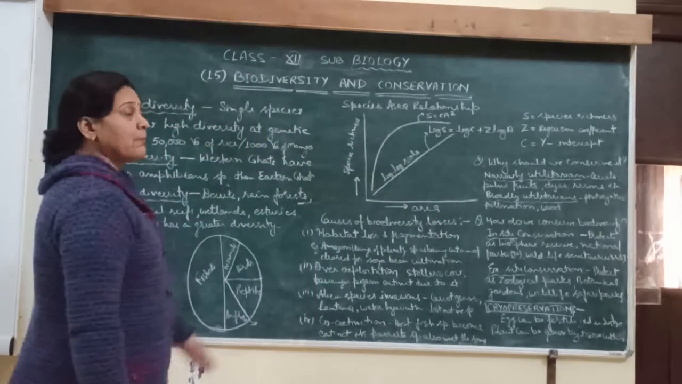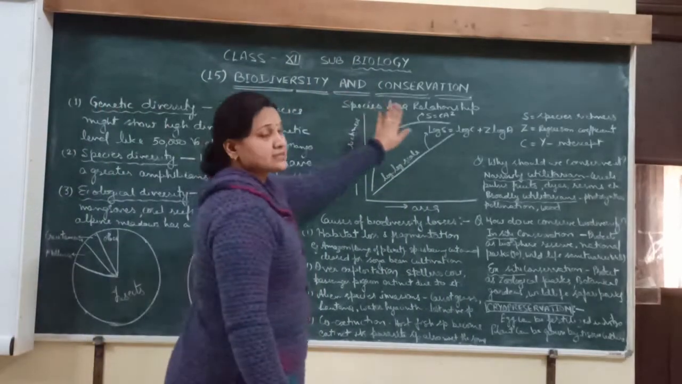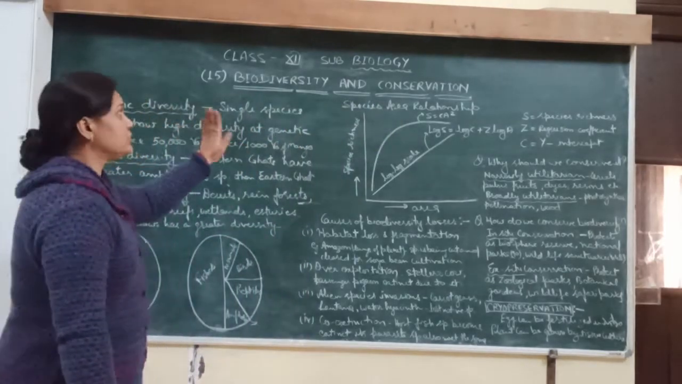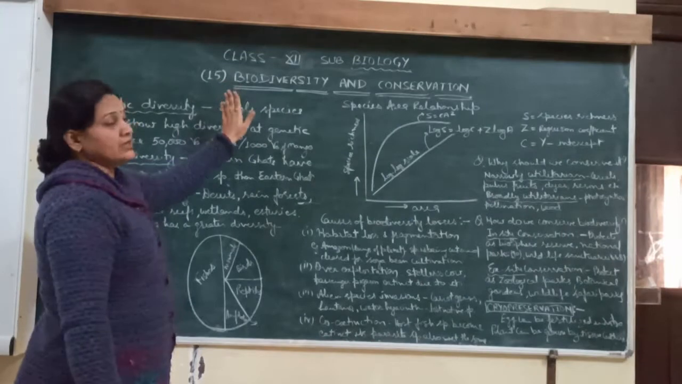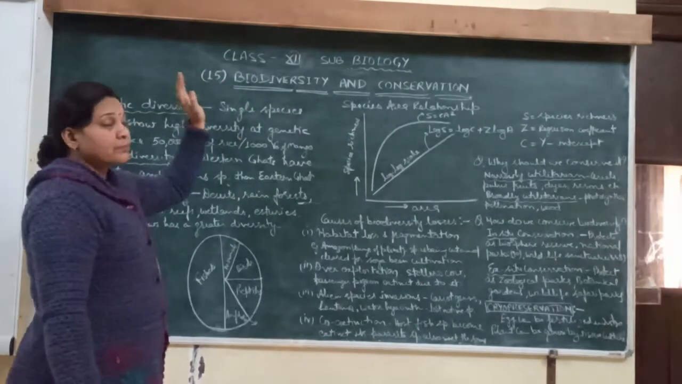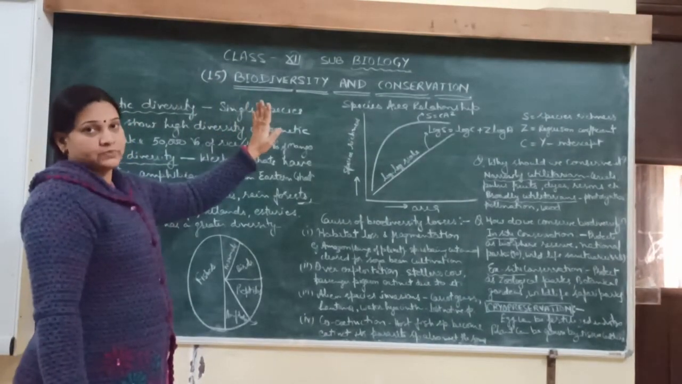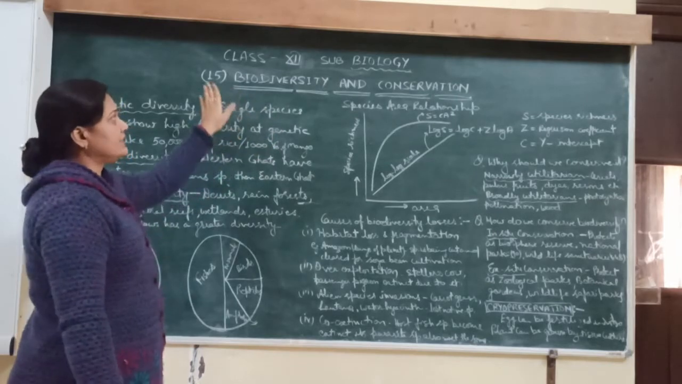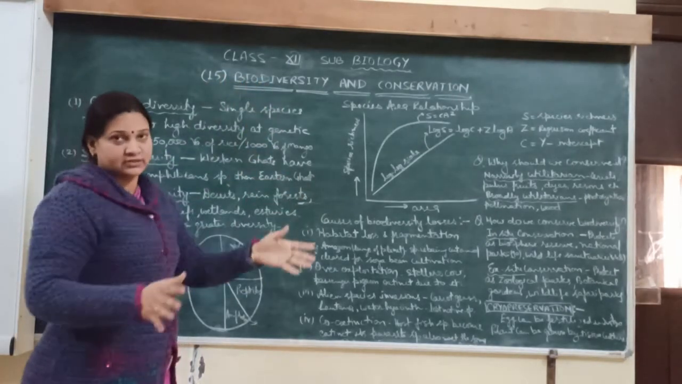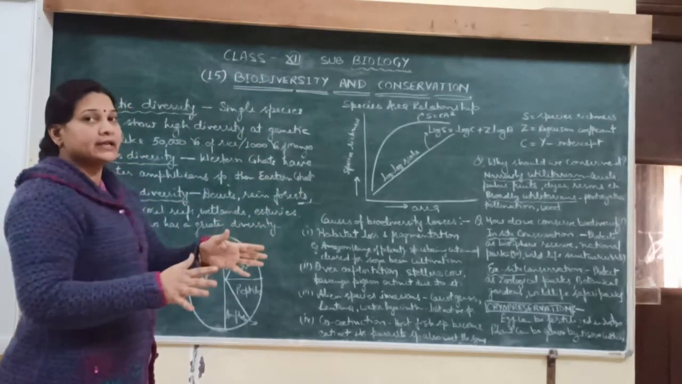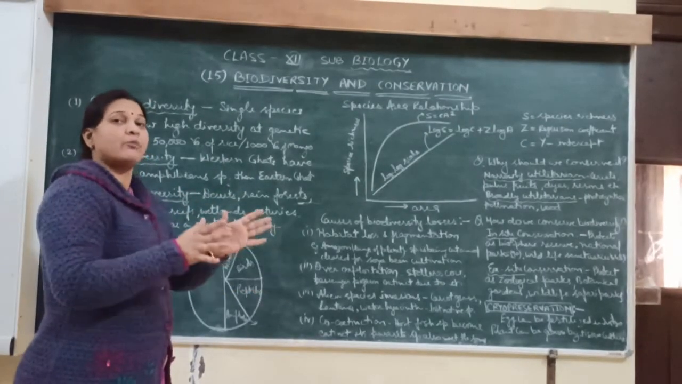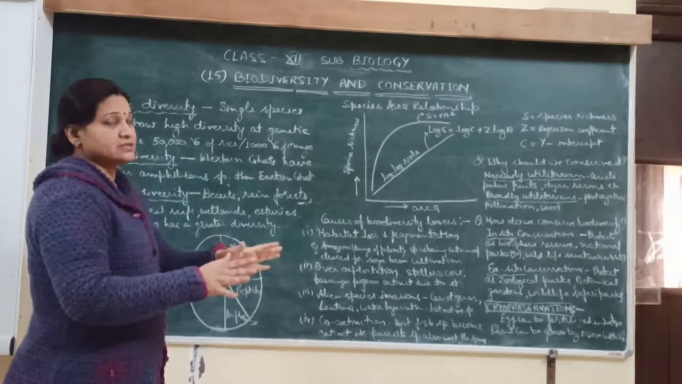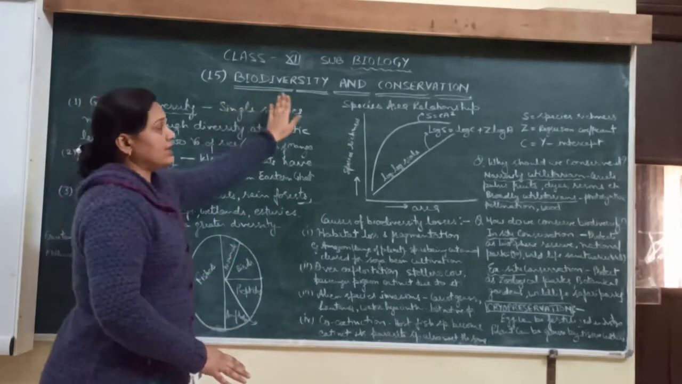Today we will learn biodiversity and conservation. So first we have to know what is biodiversity. Bios means living things, that is plants, animals and microbes. All are living things, and diversity means distribution. So in a particular area, how many types of plant species and how many types of animal species are distributed, this is known as biodiversity.